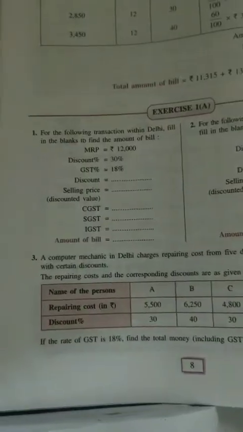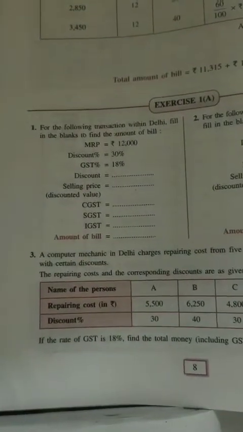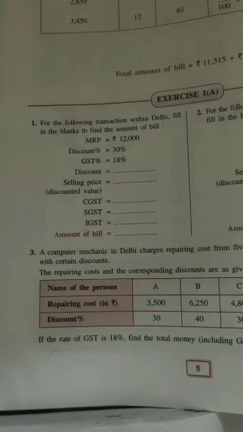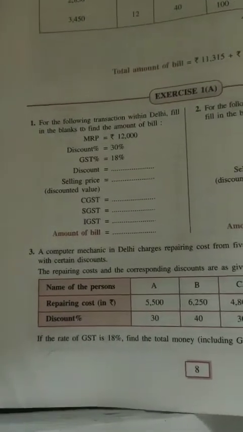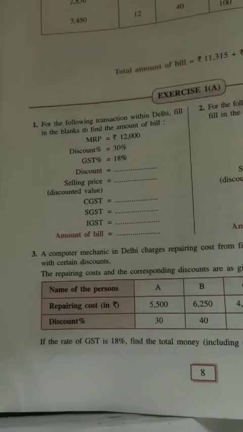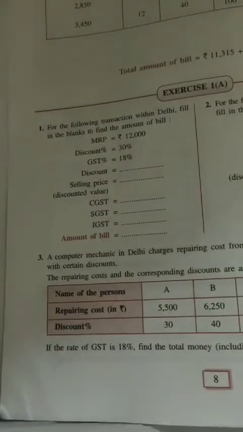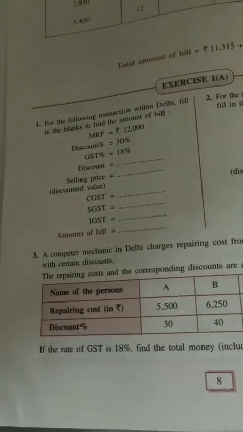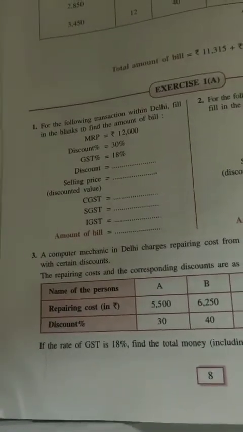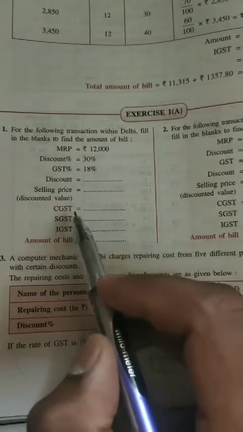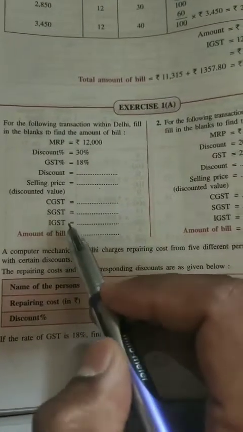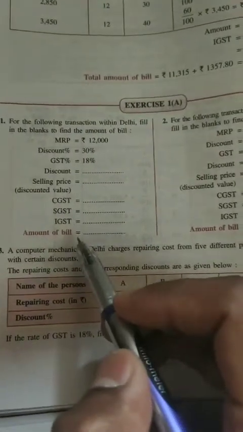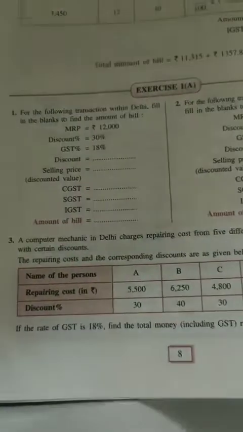MRP is given: MRP is equal to rupees 12,000. Discount is equal to 30%. Rate of GST is given as 18%. We have to find discount, selling price, CGST, SGST and IGST, and then the amount of bill. What will be the amount of bill?